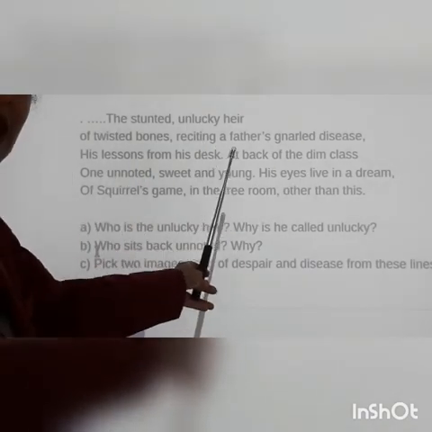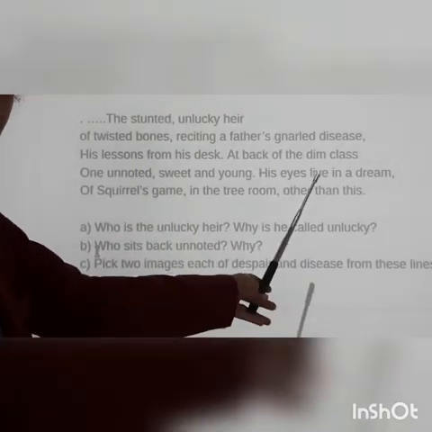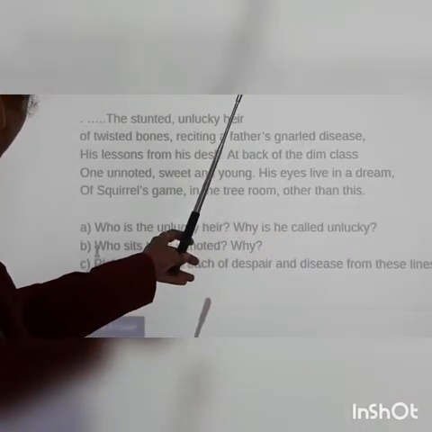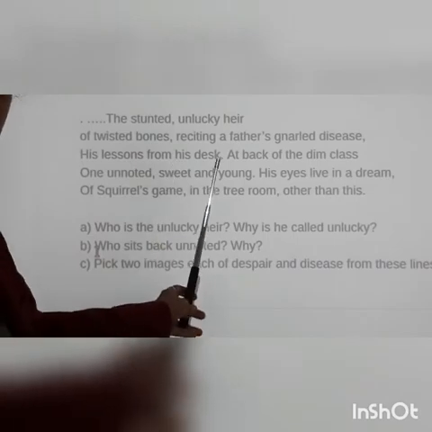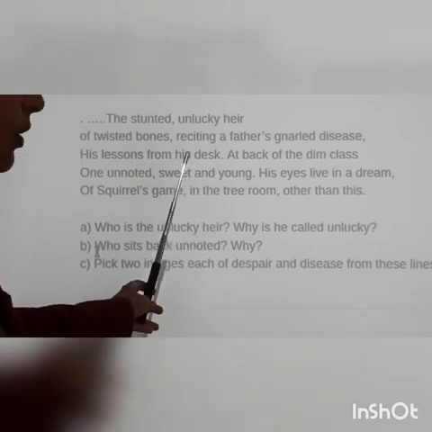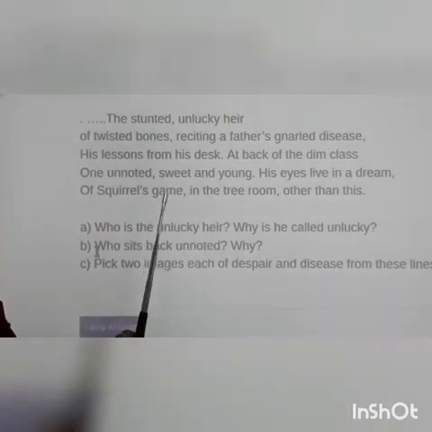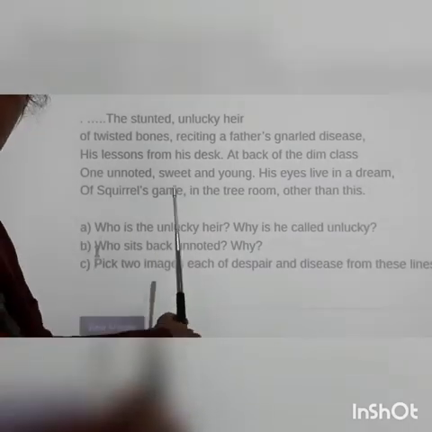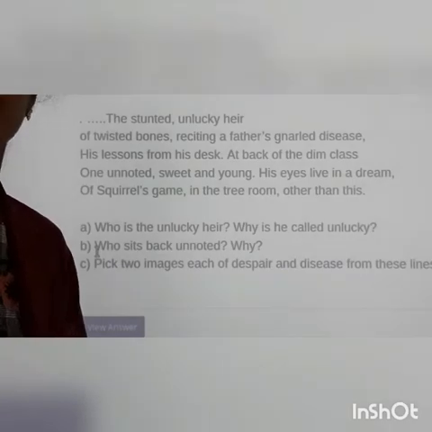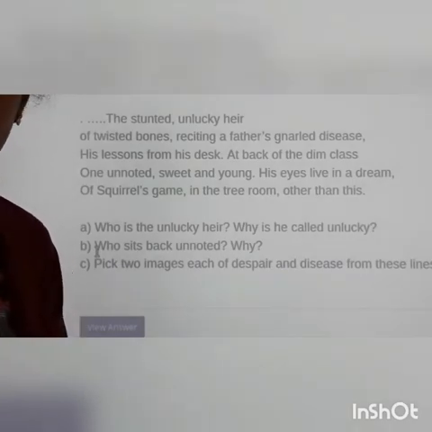He is reciting, he is showing his disease of his parents, which he has got as a successor, and he is even reciting the lessons from his desk. Another child who has been told about the class is the sweet young boy. He is not taken away by the dull atmosphere of the classroom.